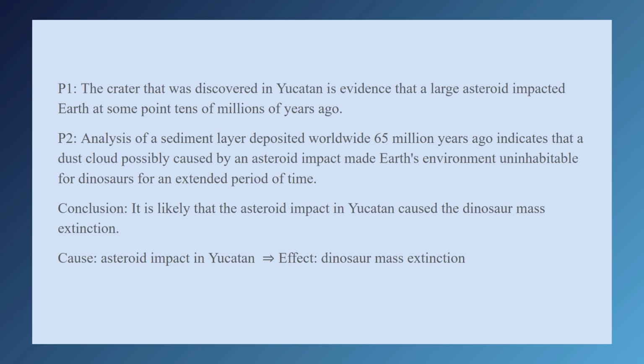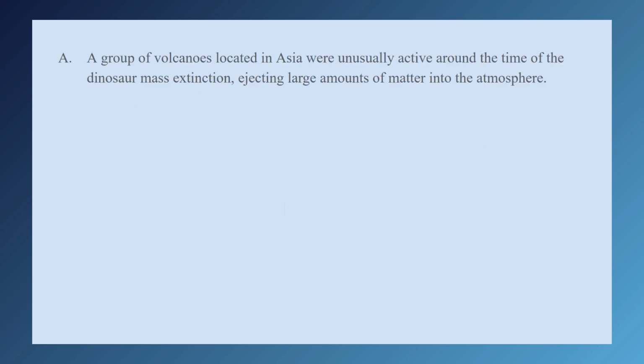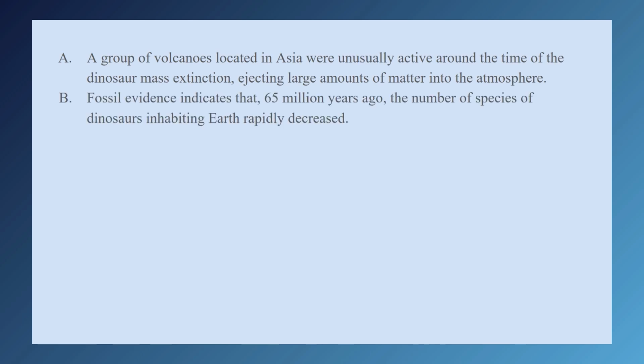Let's look at our answer choices. A, a group of volcanoes located in Asia were unusually active around the time of the dinosaur mass extinction, ejecting large amounts of matter into the atmosphere. This is not helpful to our argument. It actually weakens the argument. If volcanoes were spewing material into the atmosphere at the same time, that could be a potential alternate cause. It definitely does not strengthen the author's asteroid theory.